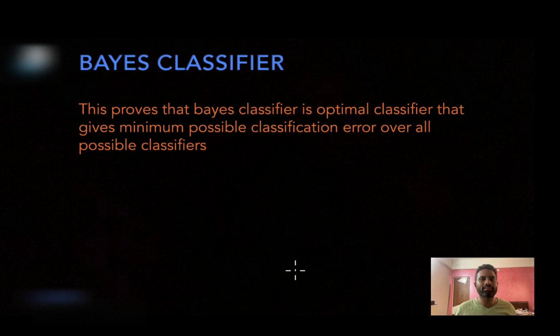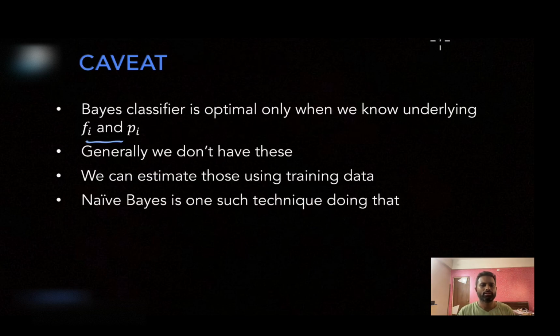But to implement the Bayes classifier, you need to know the actual class conditional density and the prior probability, which is generally not known, because the data distribution from which your data is coming is unknown. That's what we have assumed. So that's why Bayes classifier is the optimal classifier. It is obtaining the minimum possible classification error, but we can't implement it. So Bayes classifier is somewhat a theoretical classifier, which indicates that you can't obtain a classifier having a lesser error than the error of the Bayes classifier. But the problem with the Bayes classifier is we can't implement it, because the functionality of the Bayes classifier itself uses the probabilities of a certain unknown distribution. That's why you can't implement this Bayes classifier.